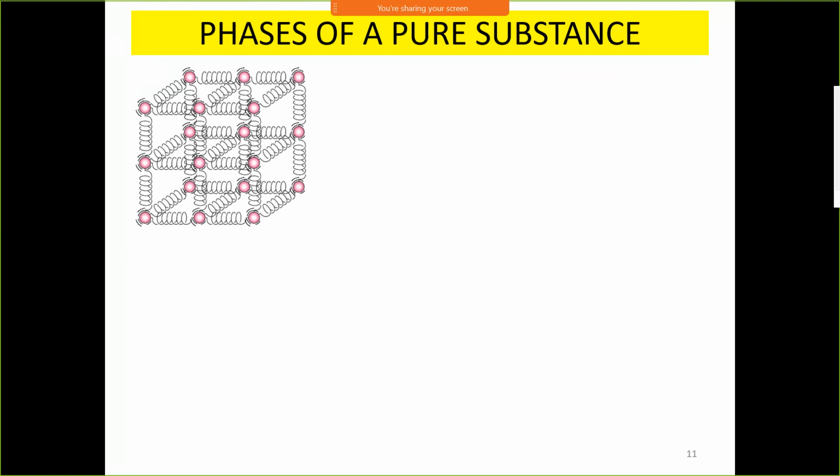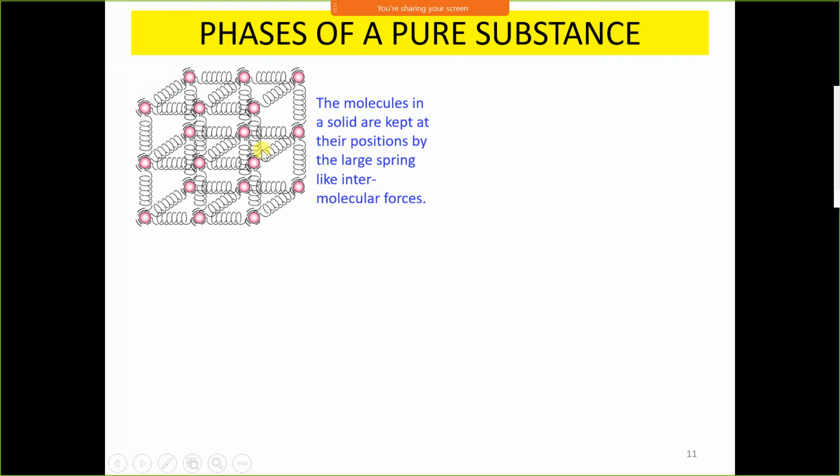Here we can see the molecular structure of solid. All the molecules, these pink balls, are properly spaced, closely spaced with each other.